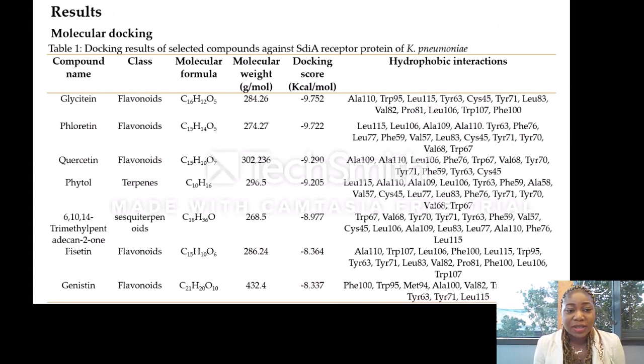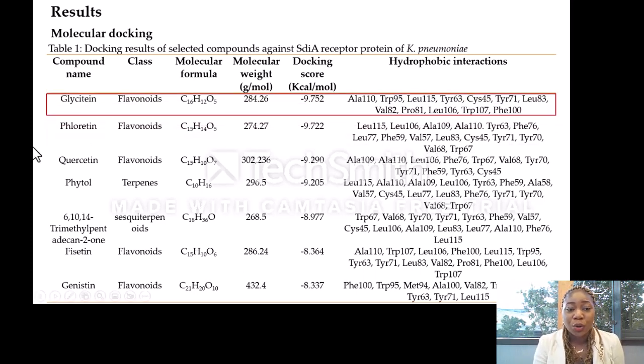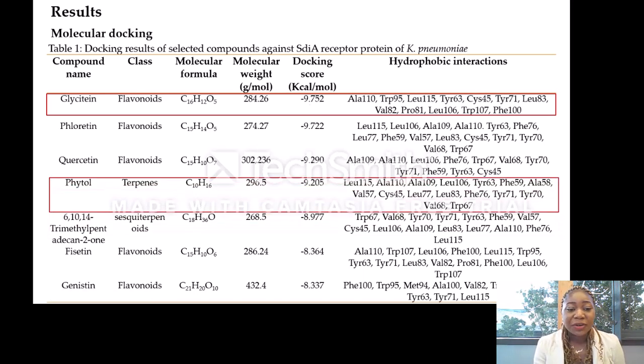Here are the results obtained from this study. This table shows the docking result of the selected compounds against the SdiA receptor protein of Klebsiella pneumoniae. Of the flavonoids and terpenes tested, for the flavonoids, genistein revealed the highest docking score of -9.752 kilocalorie per mole, while for the terpenes, phytol revealed the highest docking score of -9.205 kilocalorie per mole. These scores are regarded as good docking scores as they range between -5 and -15 kilocalorie per mole. This implies that these compounds were able to fit perfectly into the pocket of the receptor protein.